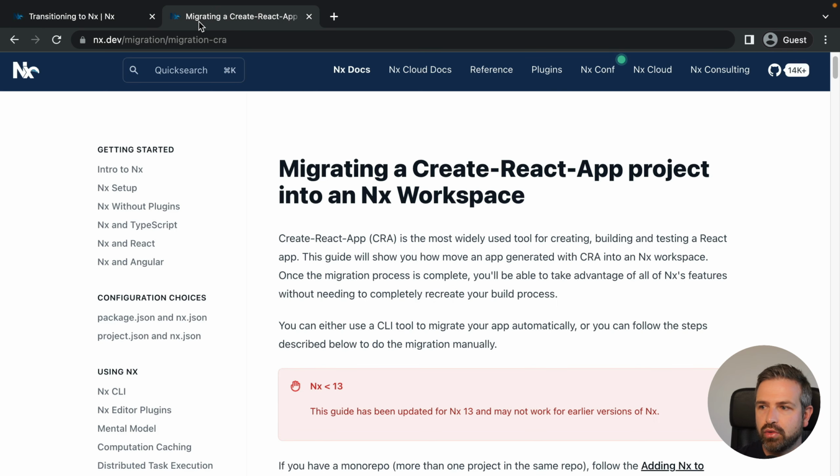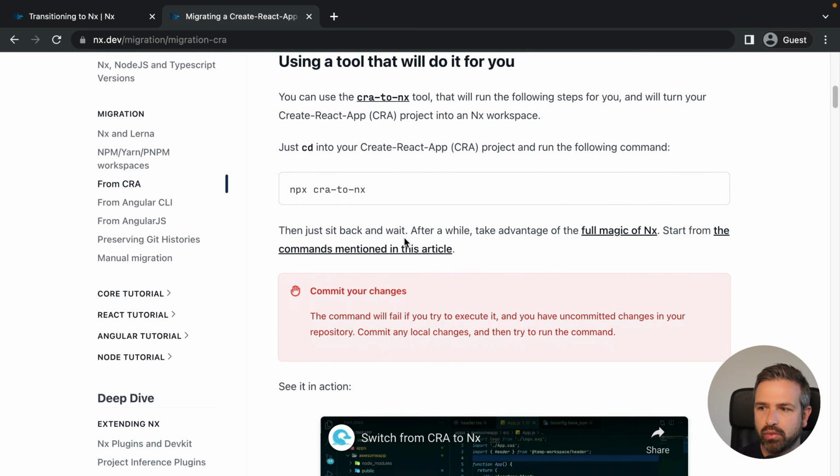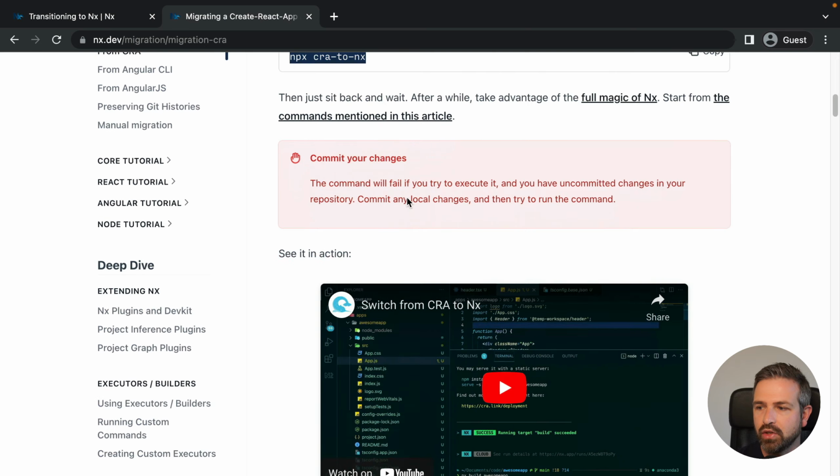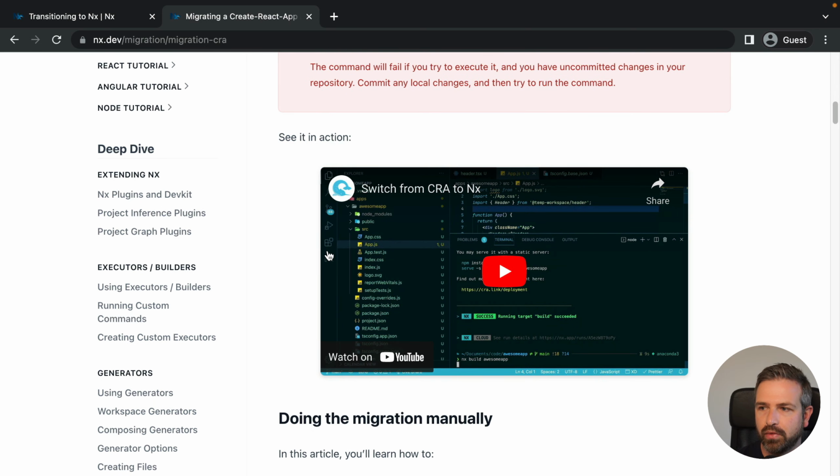Similarly, for the Create React App scenario, we have another guide which does a similar walkthrough, and it is also a fully automated setup. So you can just run npx create-react-app-to-nx, and that will also transform your file system and make sure you got a setup that works best for Nx. There's also a video included here, so if you prefer that, feel free to go through that video.